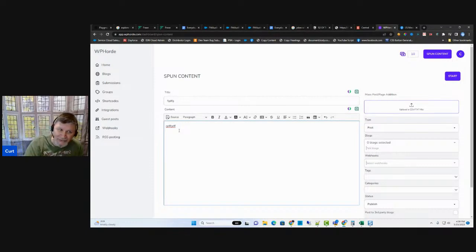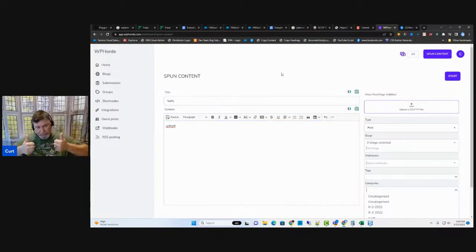So one more big update that we've done, nested categories. Nested categories now work with WP Horde. So let's say that you have a category of the state name and then a subcategory is the city name, and it wasn't posting properly. You were choosing the city name in the categories and it wasn't posting, it was duplicating it. That's now been resolved. Delete the old categories, in other words, the duplicate categories that it's created, and then choose it in the category section. It should post just fine.